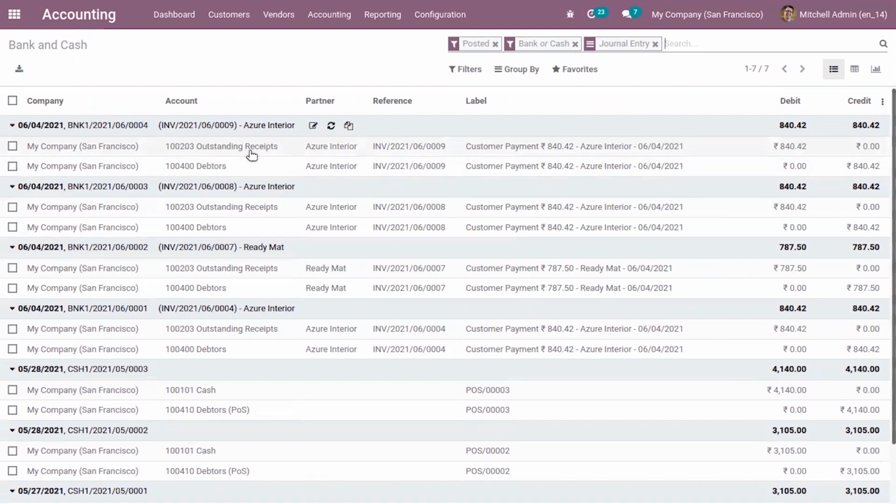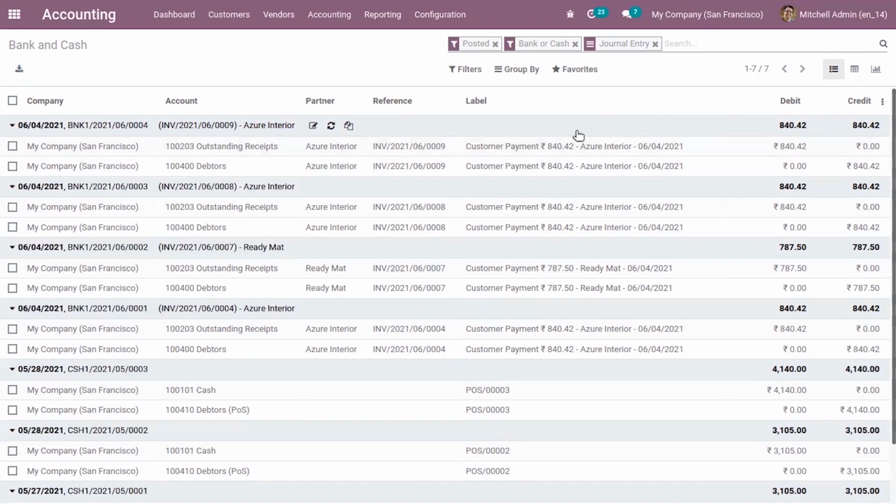the outstanding receipts account. This outstanding receipts account is new in Odoo 14. That is, before reconciling the invoice with bank statements, the amount will be posted in outstanding accounts, and only after reconciliation will it be posted directly to the bank account.